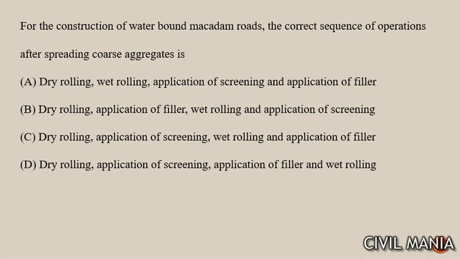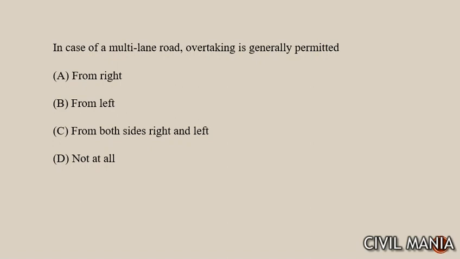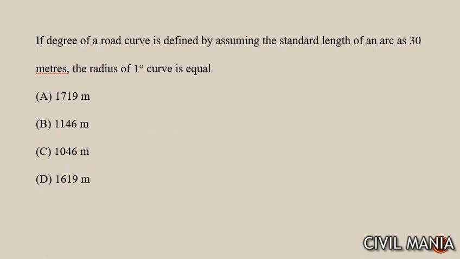Next question is, for the construction of the waterbound macadam road the correct sequence of operation after spreading coarse aggregate is first of all dry rolling, उसके बाद एप्लीकेशन ऑफ स्क्रीनिंग, देन वेट रोलिंग, देन उसके बाद एप्लीकेशन ऑफ फिलर। द आंसर विल बी ऑप्शन नंबर सी। नेक्स्ट क्वेश्चन इज, in the case of a multi lane road overtaking is generally permitted from both sides, left as well as right। Next question, the degree of a road for 30 degree curve, 30 मीटर के लिए पूछ रहा है, is 1719।